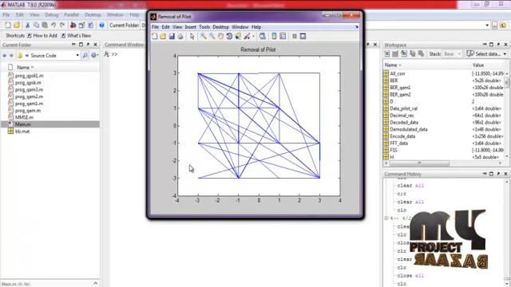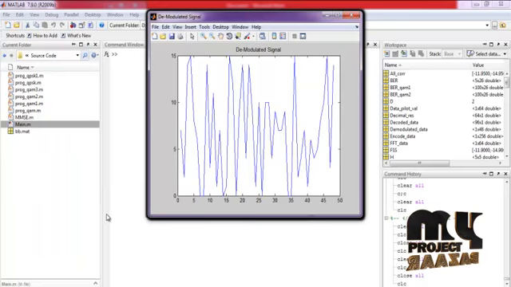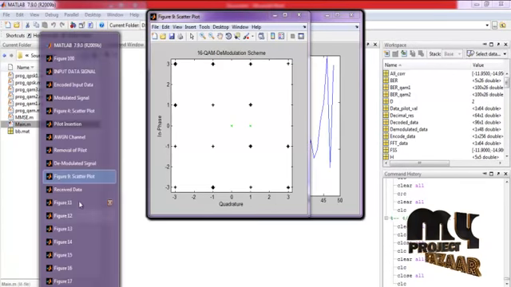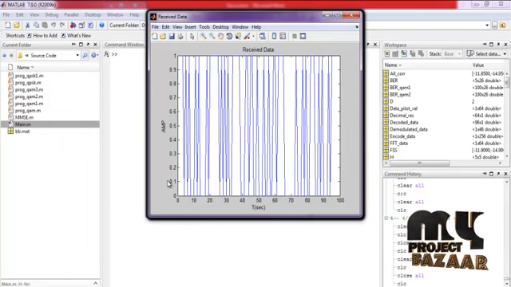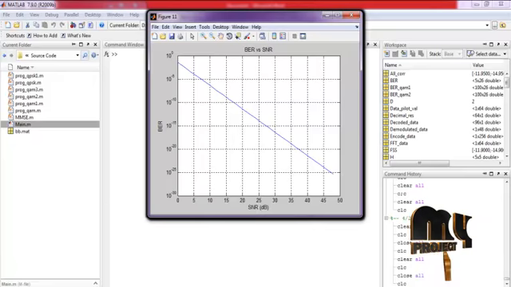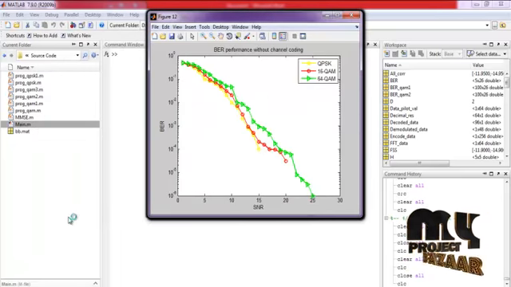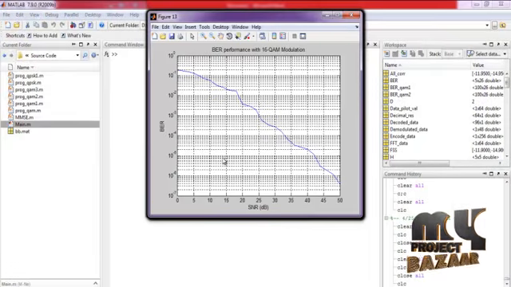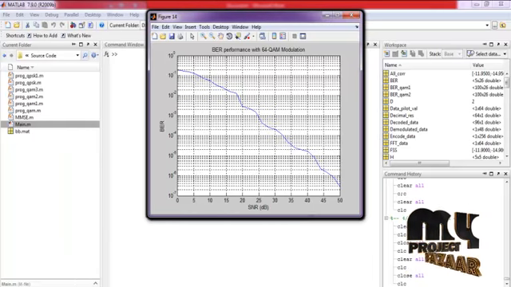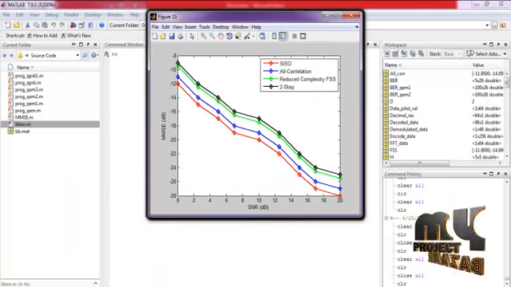This is the OFDM reversal process, and this is the demodulated signal. This is the scatter plot representation of our 16 QAM demodulation scheme. This is the received data after performing the OFDM receiver process, and this is the BER versus SNR graph representation, and this is the BER versus SNR graph for our various modulation schemes. This is the BER performance with 16 QAM modulation. This is the 64 QAM modulation bit error rate graph, and this is the MMSE graph by varying the SNR.